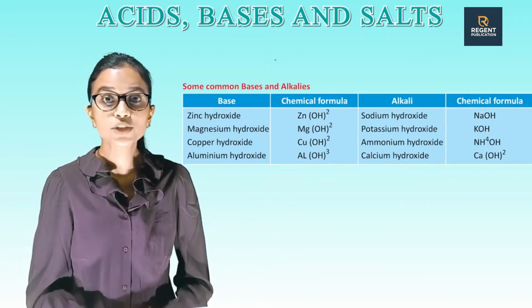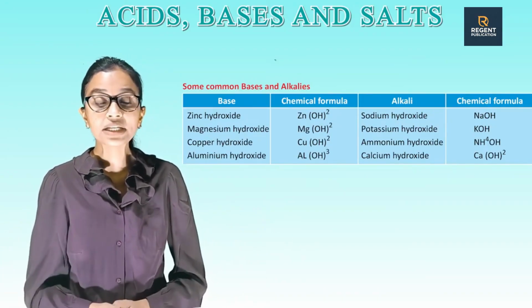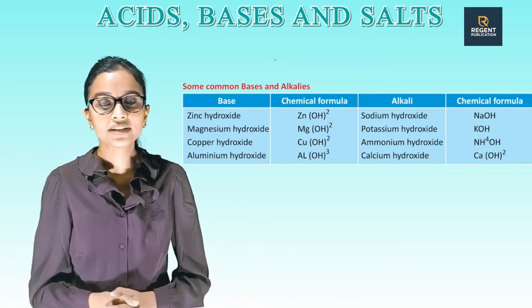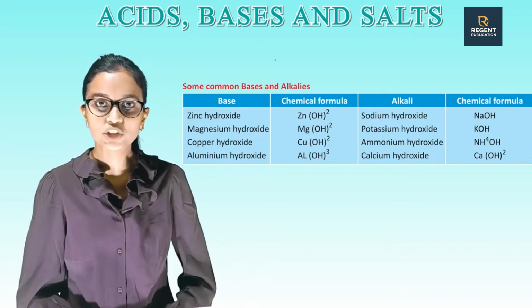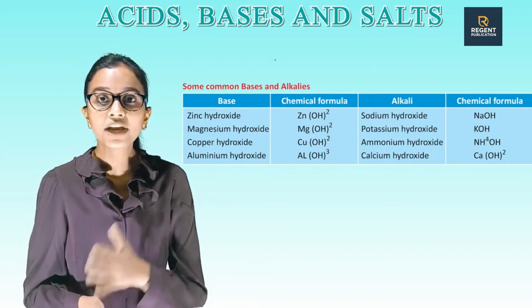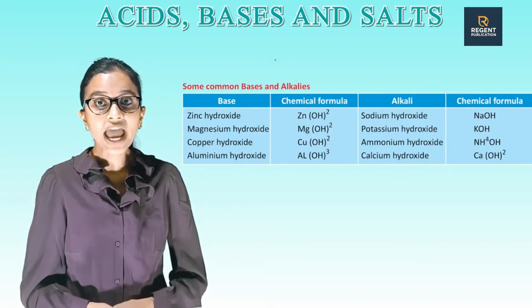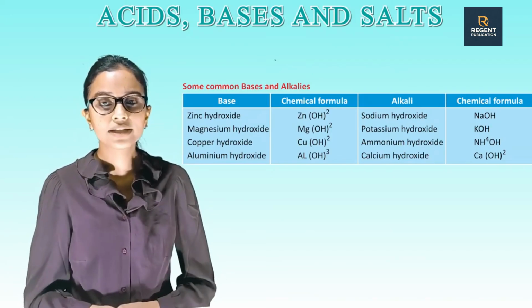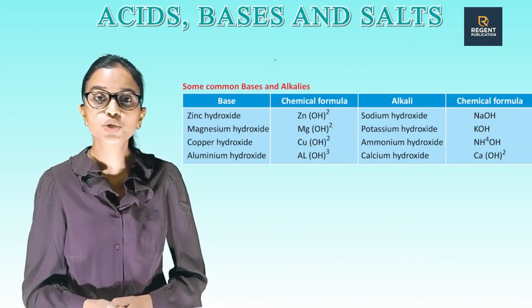Now, we are starting with the alkalis and their chemical formulas. The first one is sodium hydroxide, chemical formula NaOH. Potassium hydroxide, chemical formula KOH. Ammonium hydroxide, chemical formula NH4OH. Calcium hydroxide, chemical formula Ca(OH)2.